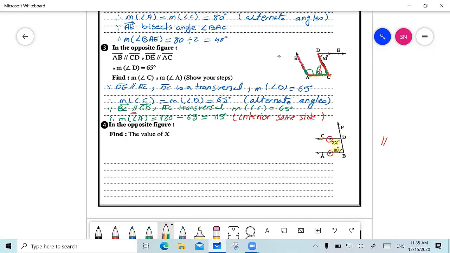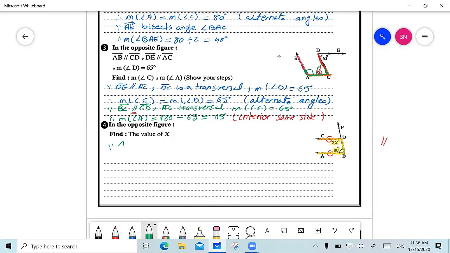I have here those two lines are parallel, so the transversal is BD. Both of them are on the same side of the transversal, and both of them are interior between the two lines. And this is the step that I need you to write, that you have the two angles interior, same side of the transversal. Let's write this first, and then I'm going to ask you about the value of x.